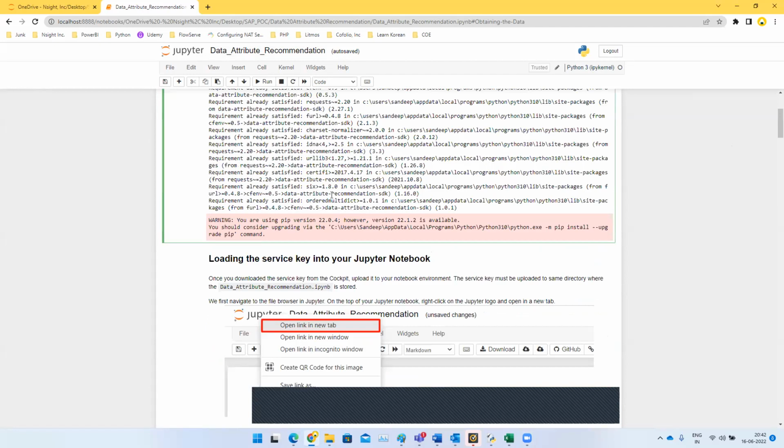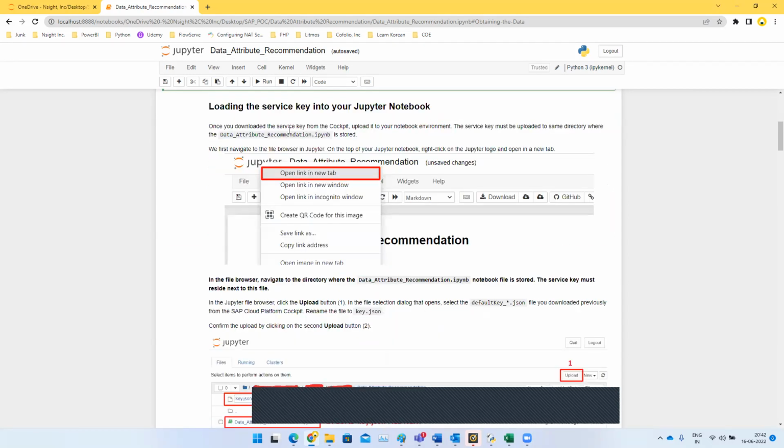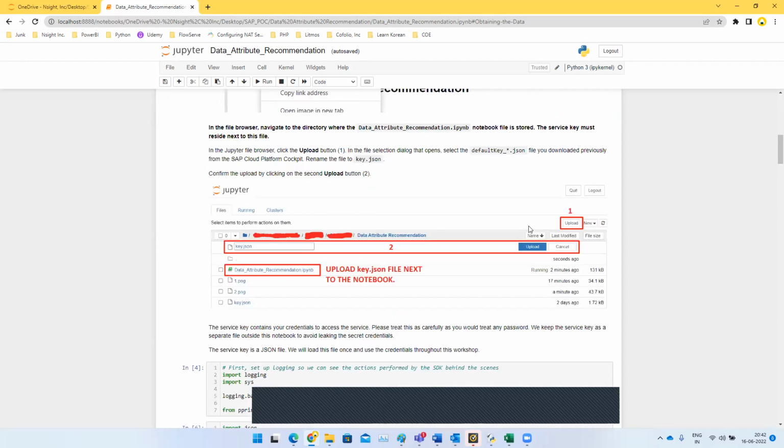Once the data attribute recommendation SDK has been installed, we need to load the service key that we have downloaded from the PDP platform. So we need to upload it onto the same location where we are going to run this data attribute Python script from. I have provided the detailed description over here of where the key has to be present.